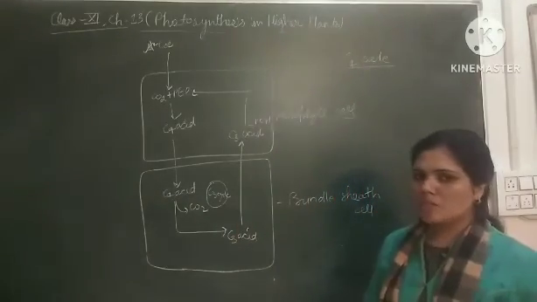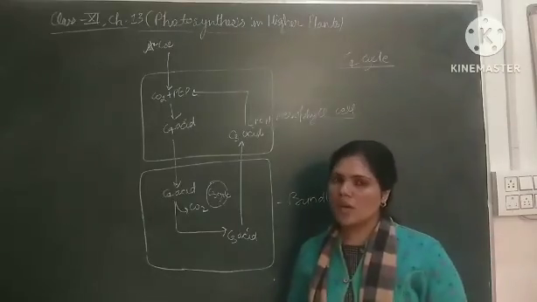So the plants which are C4 have the highest productivity ratio.